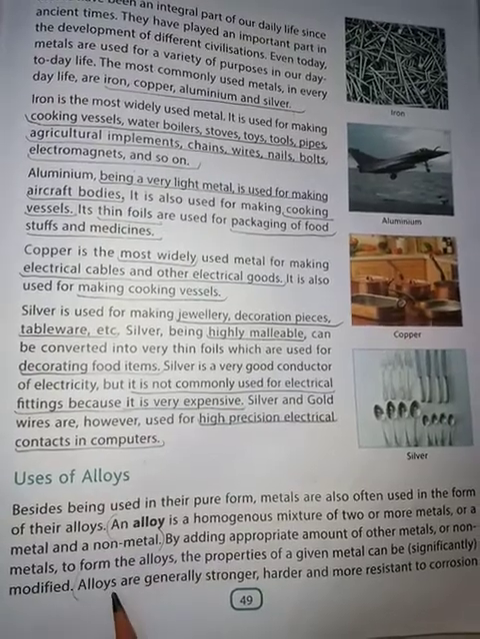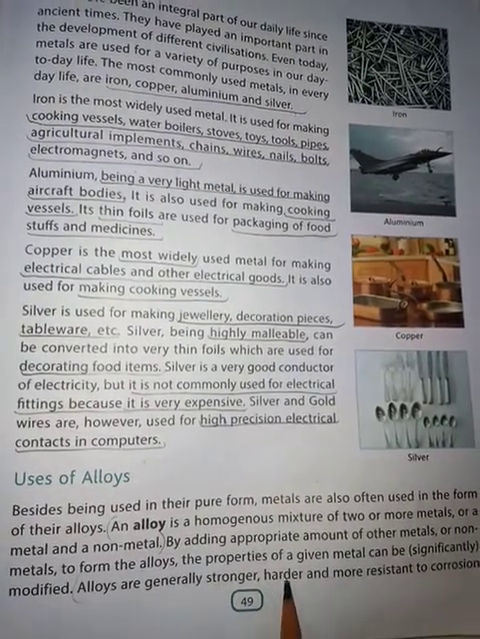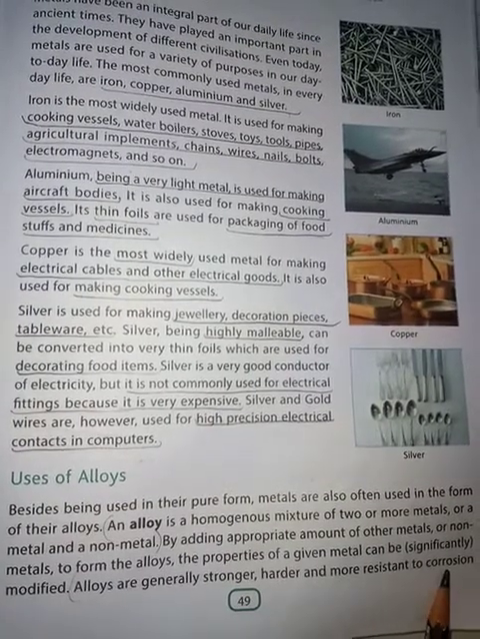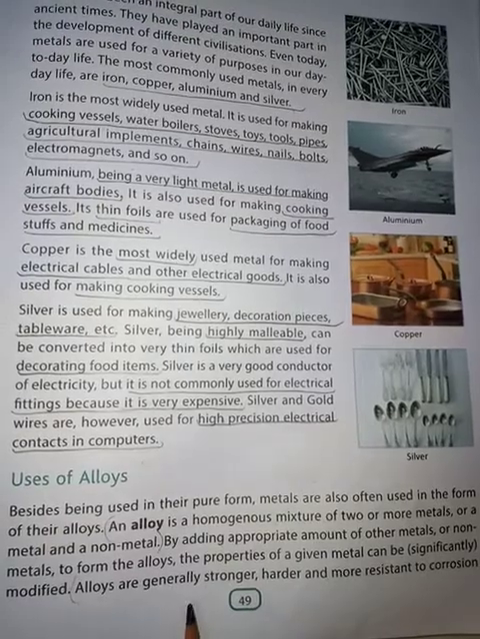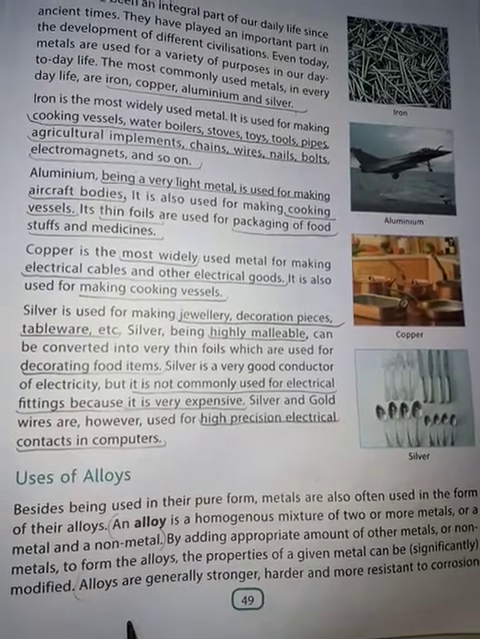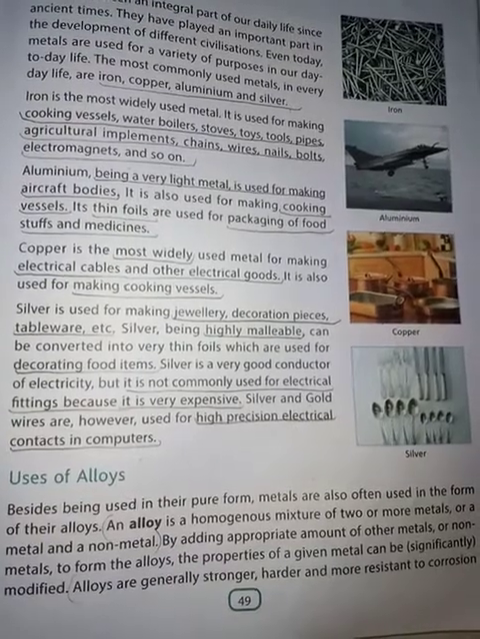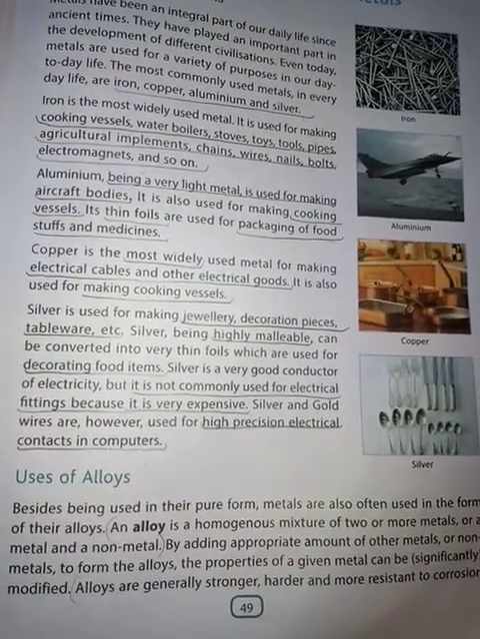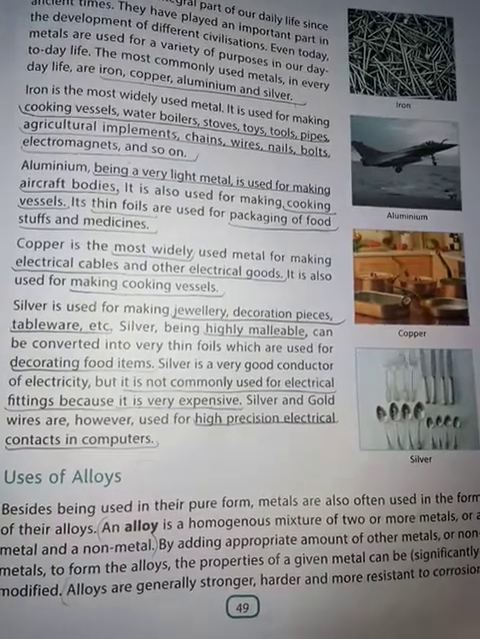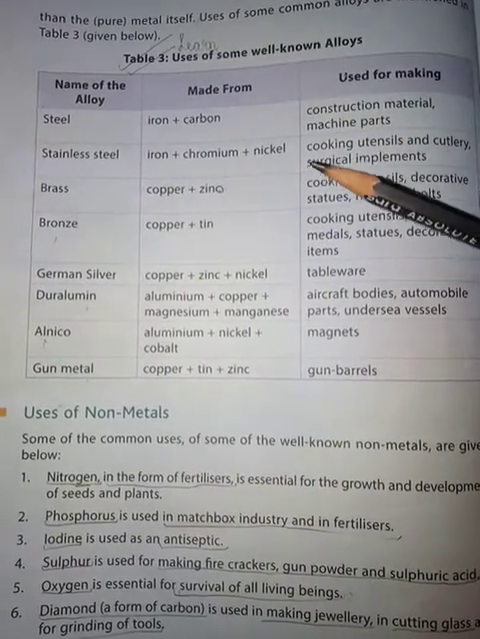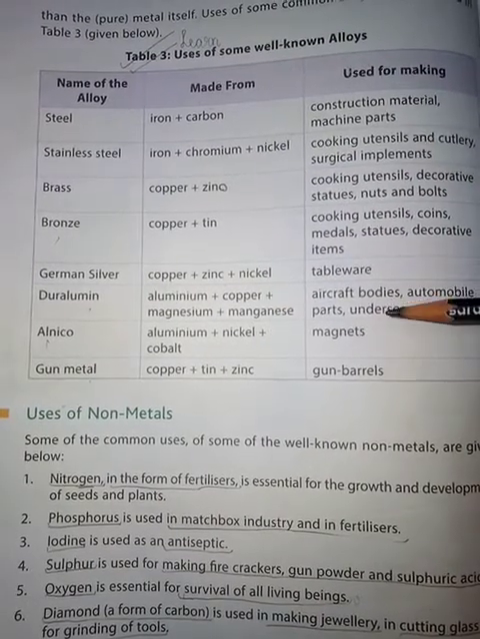And the alloys, they are generally stronger, harder and more resistant to corrosion as compared to the metal from which it is made. So because the alloys make the metal stronger, harder and more resistant to corrosion, we prefer alloys in many things. Now let us know some of the alloys and their composition and their uses.